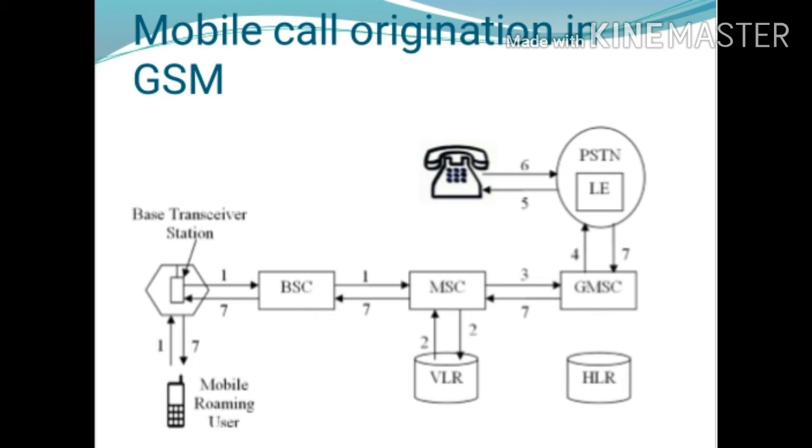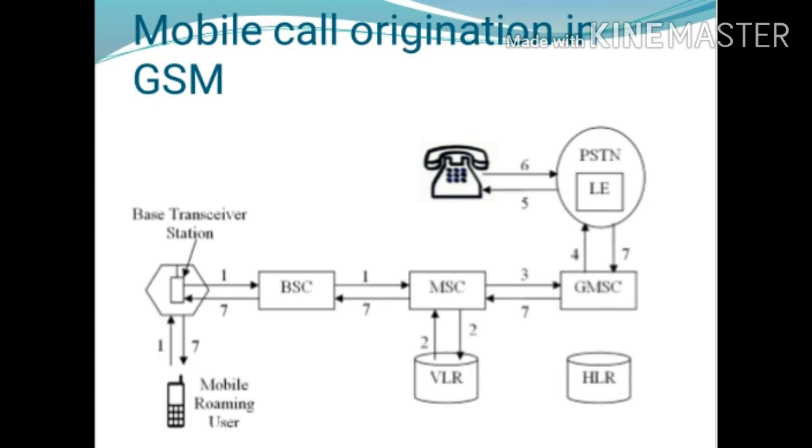So remember the points of the mobile call origination in GSM. First, the mobile station sends the dialed number indicating services to the mobile switching center with the help of the base station controller. Then MSC checks from the VLR if the mobile station is allowed the requested services. If so, MSC asks BSC to allocate necessary resources for the call.